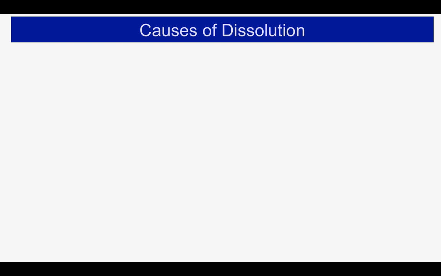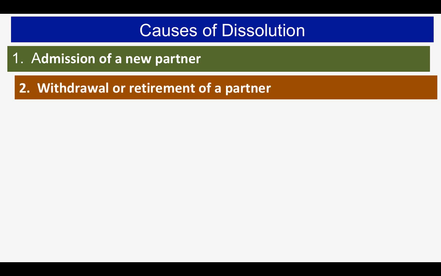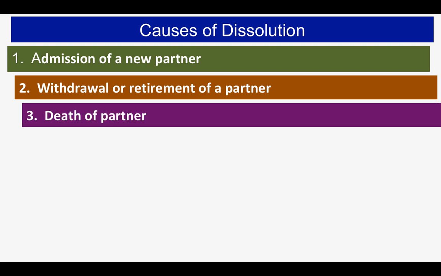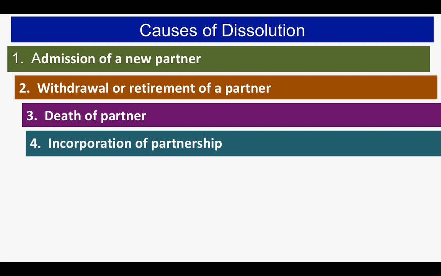Okay, class, let us take a look at what are the causes of dissolution. First, admission of a new partner. Next, withdrawal or retirement of a partner. Third, the death of a partner. And lastly, the incorporation of the partnership. So these are the 4 causes of dissolution.